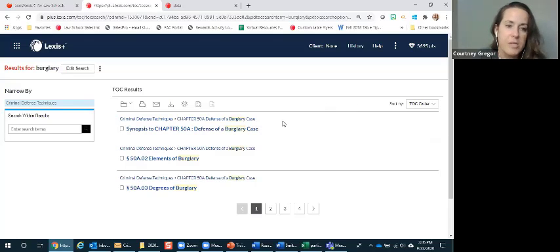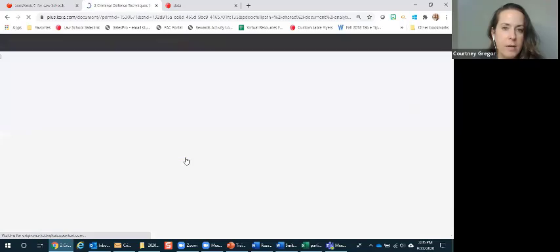And so I mentioned it's a defense technique, so you're going to see these defenses, but then it's also going to give you the elements, and it lays it out in a very clear-cut manner.